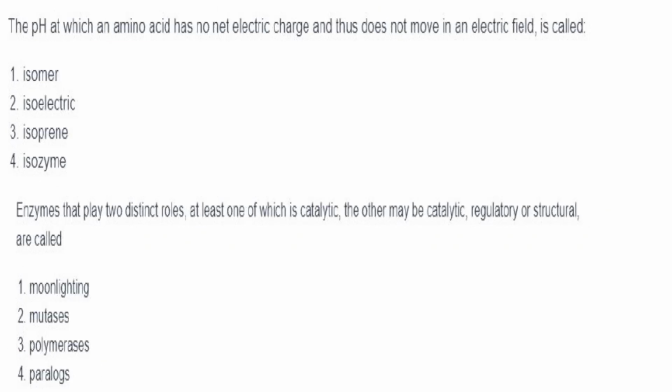Then the pH at which an amino acid has no net electric charge and thus does not move in an electric field is called isoelectric or zwitterionic. So both these terms are correct. It is isoelectric.